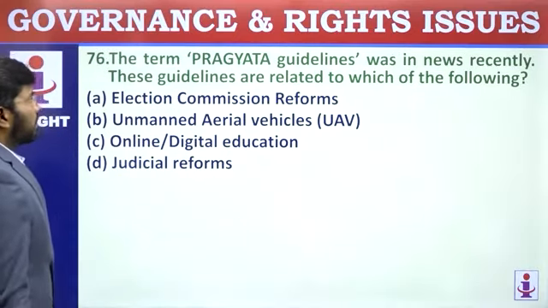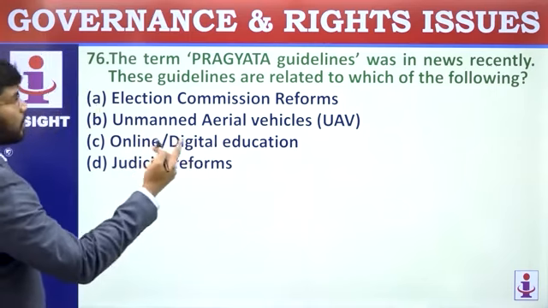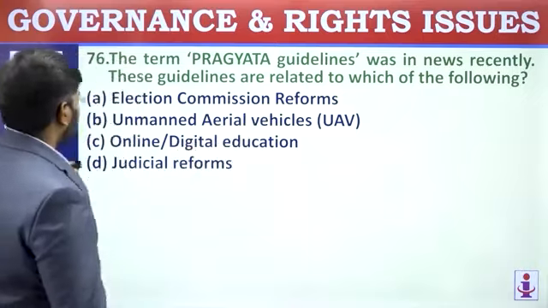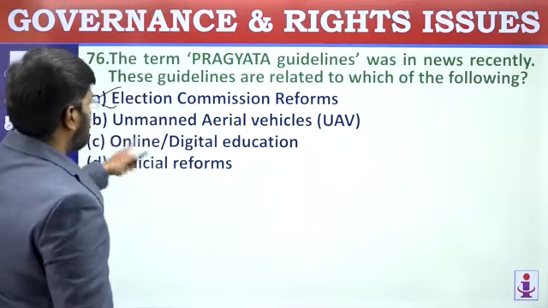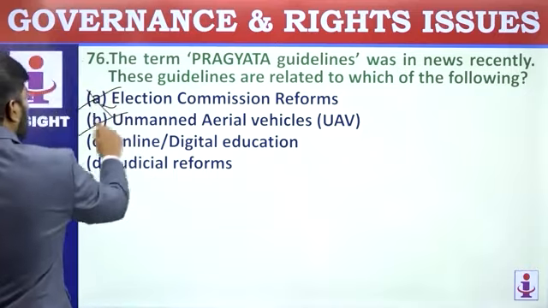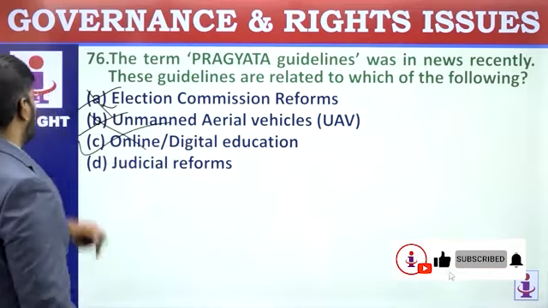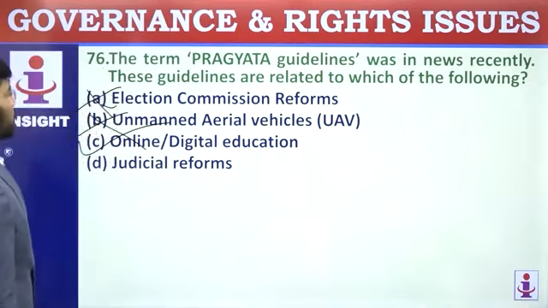The term Pragyata guidelines, it was recently in news. These guidelines are related to which of the following? It is related to online learning. Election Commission reforms, no. Unmanned aerial vehicles, it is not related to that. Online and digital education, yeah, this is the correct answer. Not related to judicial reform. So C is the correct answer. Let's move on to the next question.